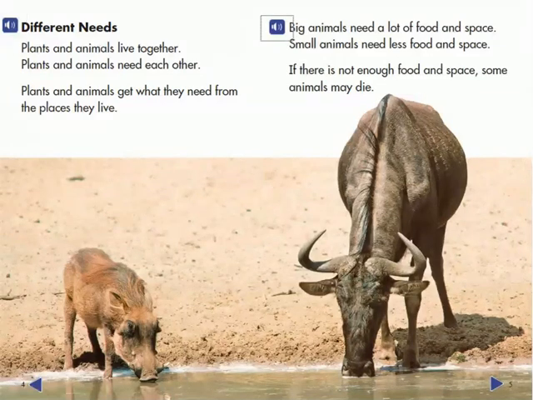Big animals need a lot of food and space. Small animals need less food and space. If there is not enough food and space, some animals may die.